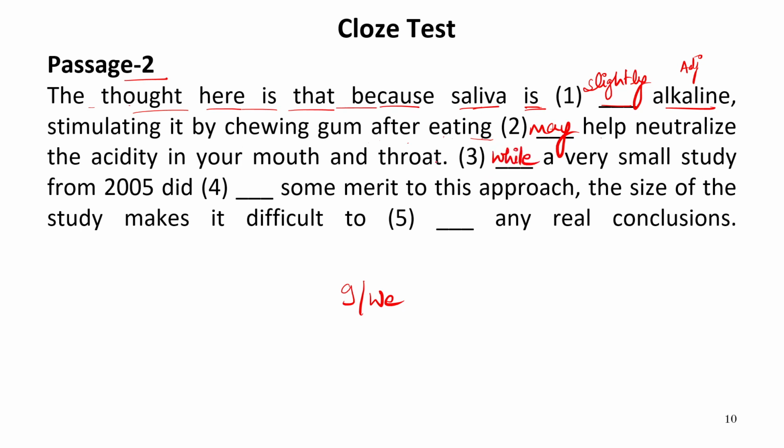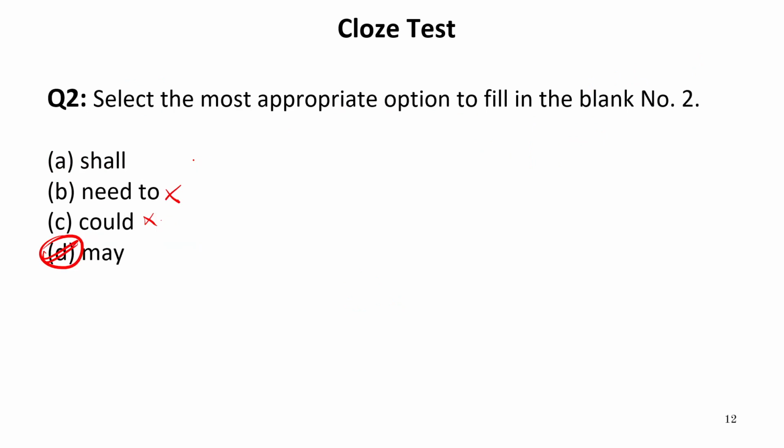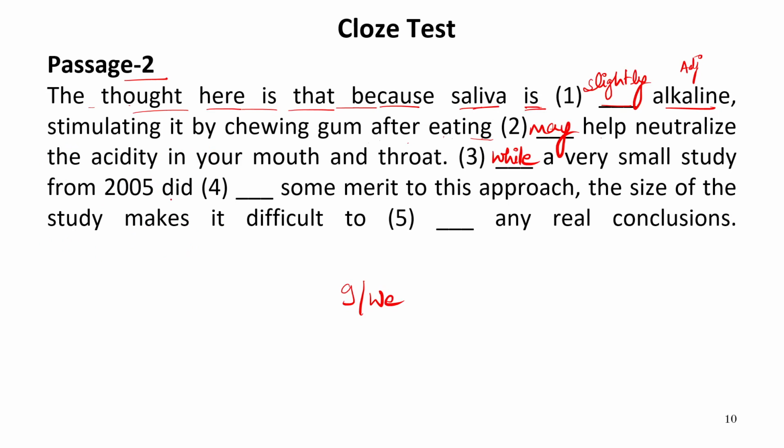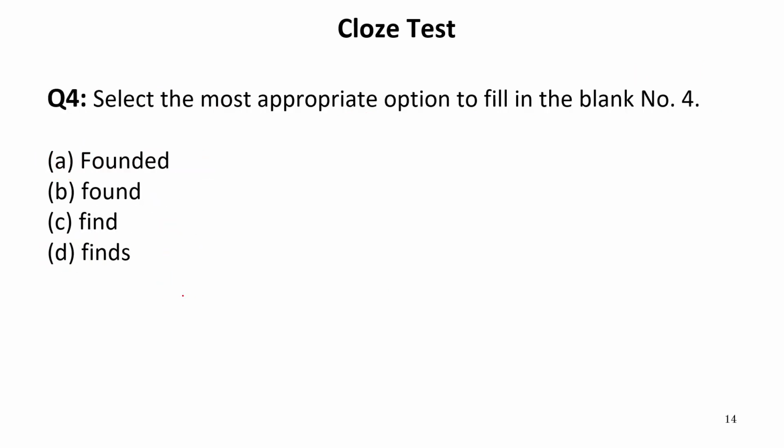While a very small study from 2005 did. So while refers to when the situations are compared. Now here we have a word did. Now after did, we can only use verb first form. So it should be find. So answer will be C.